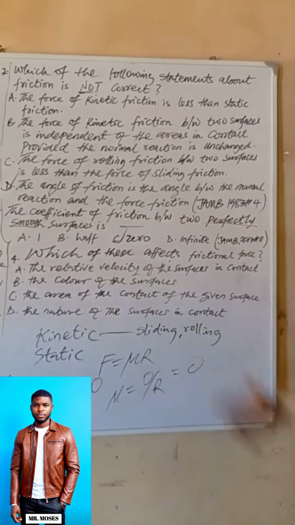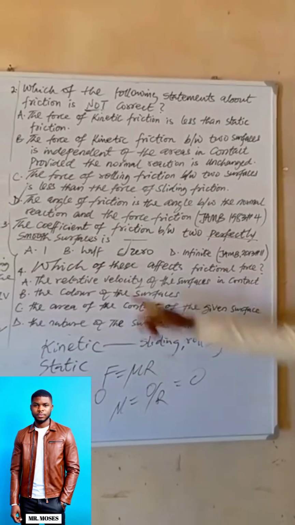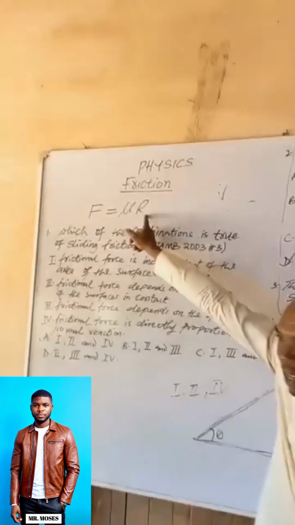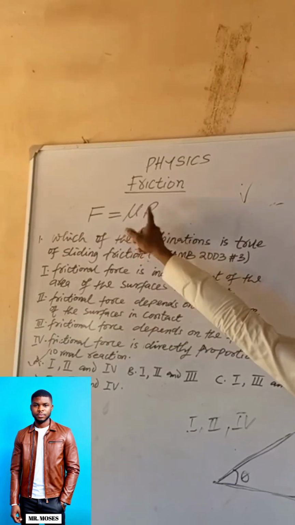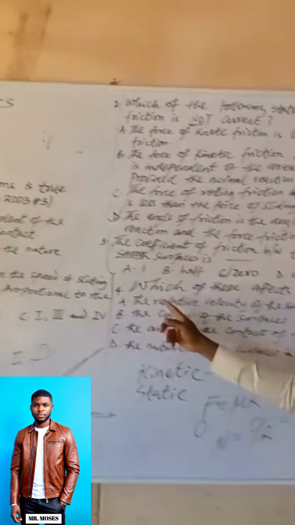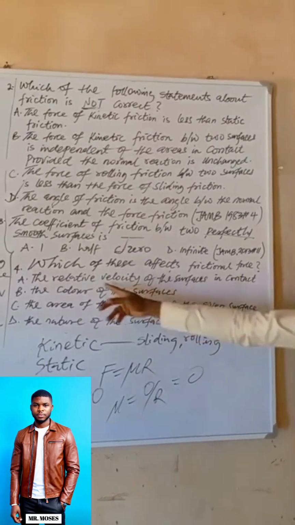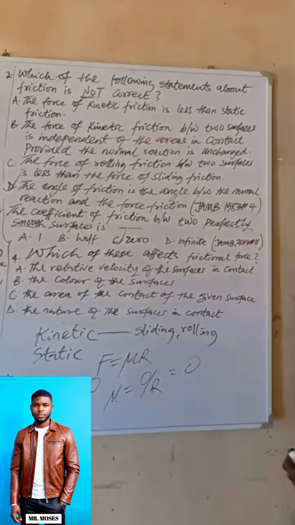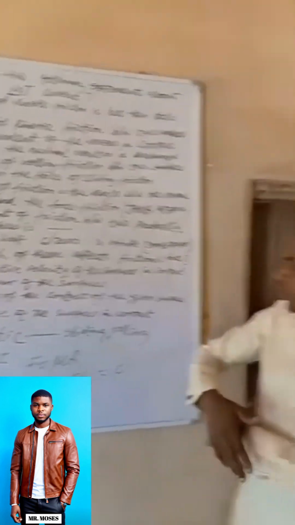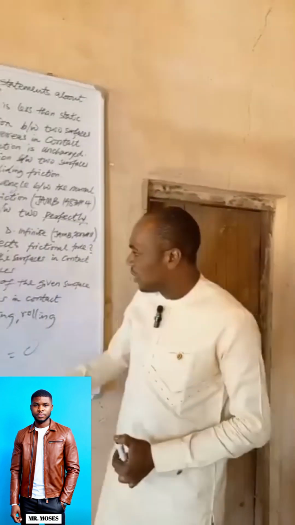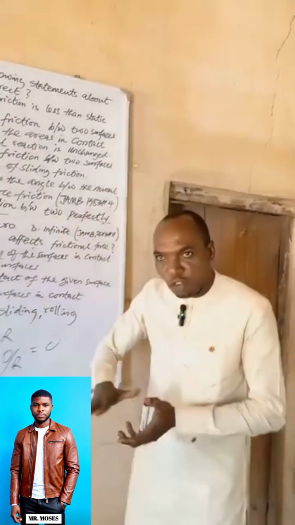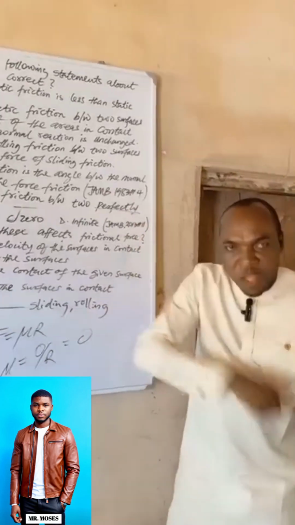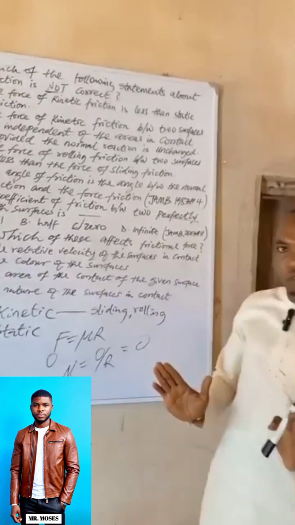Number 4 says, which of these affects frictional force? A says the relative velocity. Look at the formula we established earlier. There is no velocity in the formula. There is no v here. So relative velocity doesn't affect frictional force. Then B says the color of the surface. It is independent of the color. What it depends on is the nature of the surface, whether the surface is rough or smooth. If the surface is rough, there will be friction. If the surface is perfectly smooth, there is no friction.